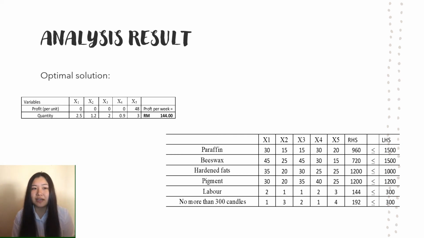Therefore, from the results obtained, we can conclude that Anglo Wax Industry should produce 48 scented candles in order to get the optimal solution, or maximizing profit. So the maximized profit per week is 144 ringgit, which increased from 122 ringgit 40 cents to 144, around 50% from the current profit.